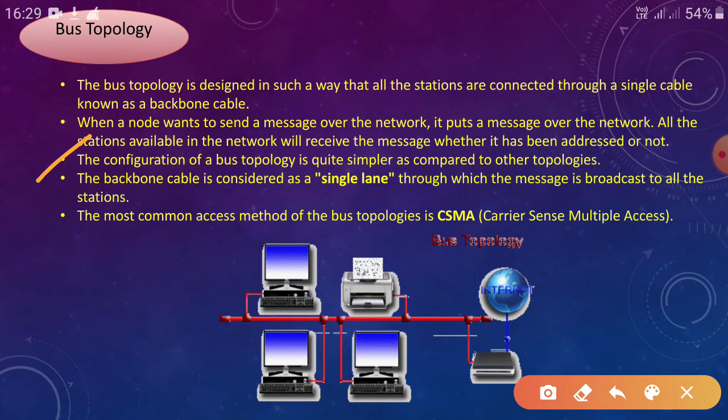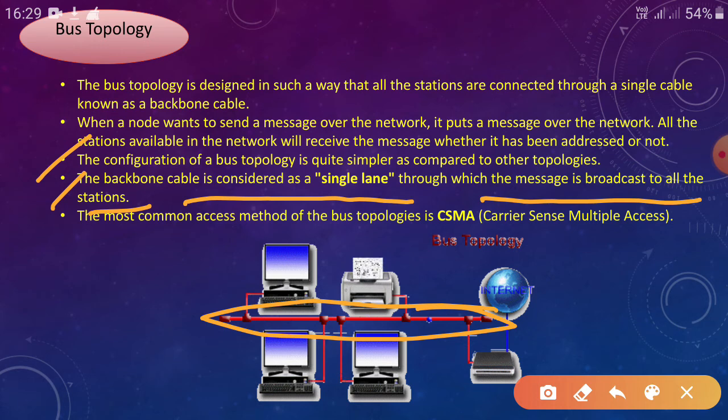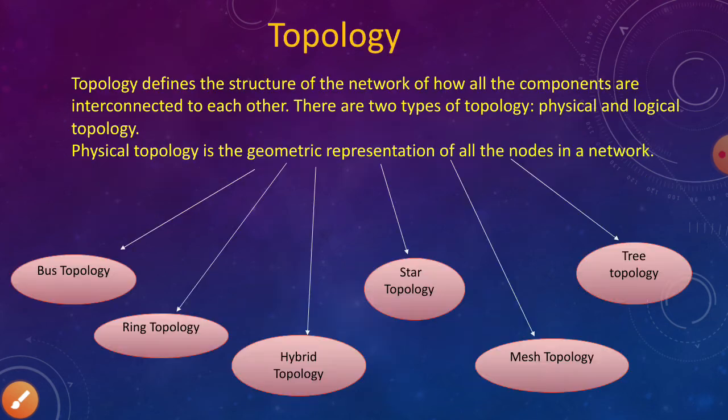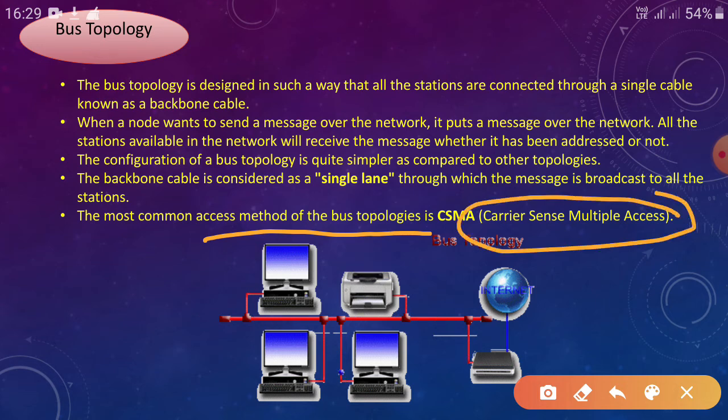Next point, the configuration of the bus topology is quite simpler as compared to the other topologies. So it is the simplest type of topology. Next, the backbone cable is considered as a single lane through which the message is broadcast to all the stations. So using this cable, the message is going to all the nodes. The most common access method of the bus topology is carrier sense multiple access.